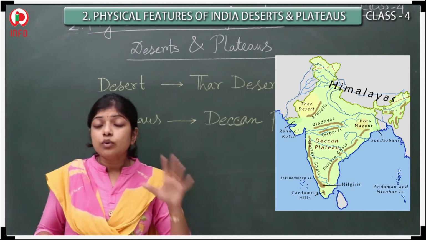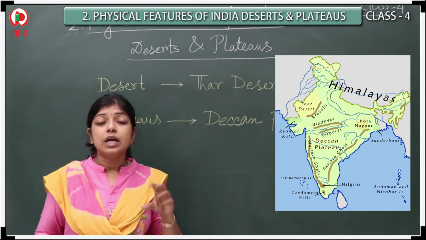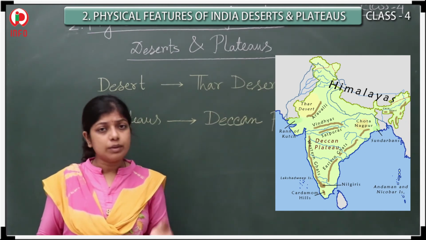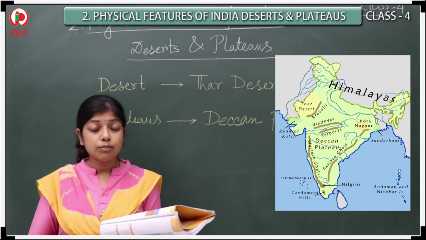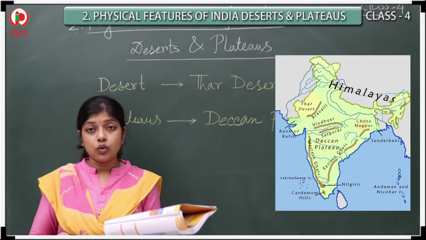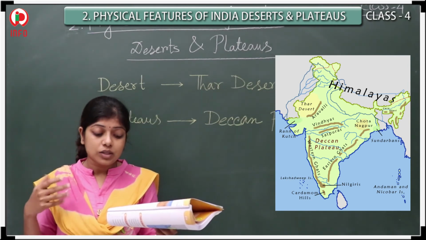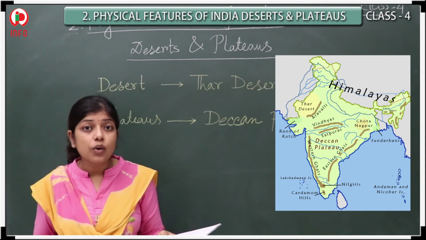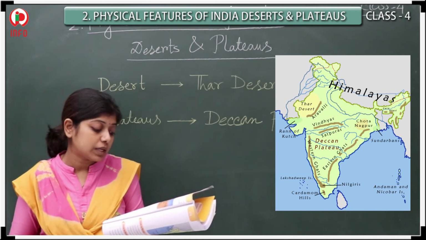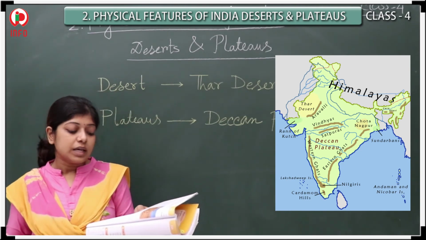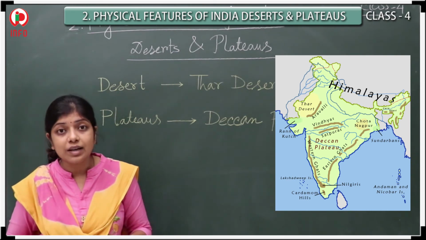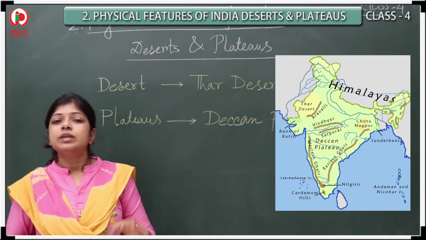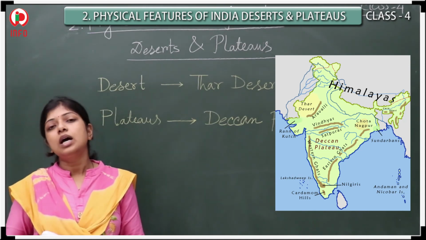Yes, a few animals are observed in the forest region. Not a very dense forest, but a little bit of forest is there. So which animals are found? Horned antelope, that is one kind of deer-like animal. The white water buffalo is also observed there. The black buck and the Indian giant squirrel. Yes, very nice. The squirrel, all of you have seen. So these kinds of animals are observed there.